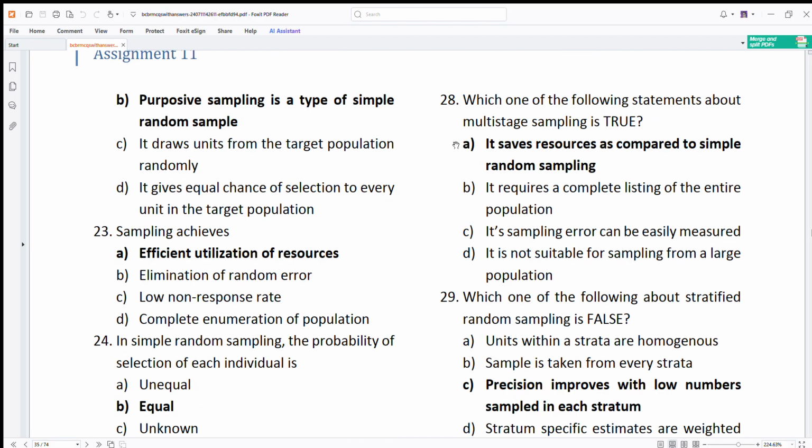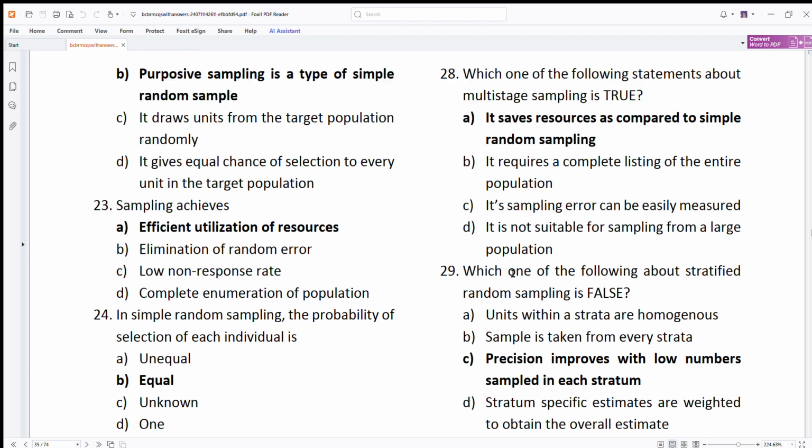Then we move to multi-stage. It says resources. Yes, it does. It requires a complete listing. No, not required. Not necessarily. Sampling error can easily be measured. No, I don't think so. It is suitable sampling for a large population.